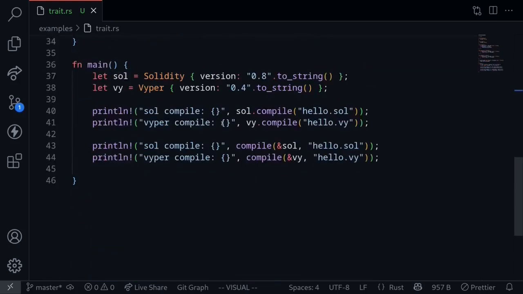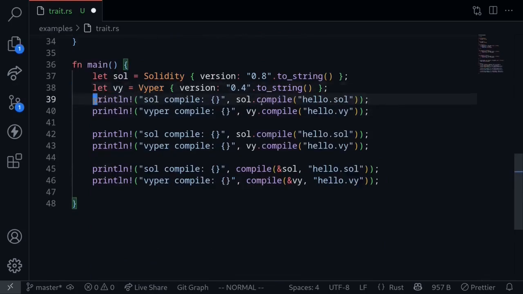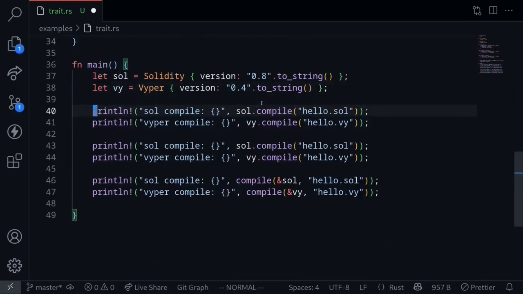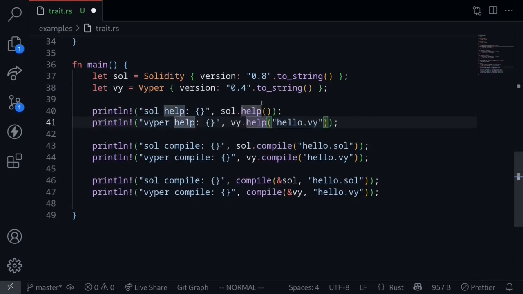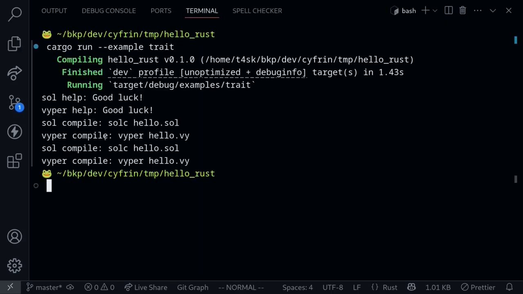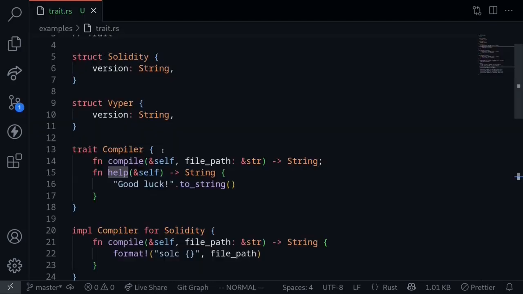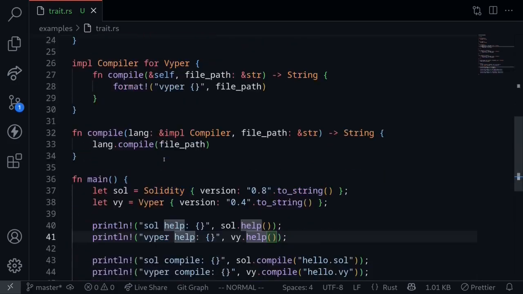And now, going to the main function, we'll be able to call the function help. Let's print these out. Let's copy these and then modify it. Call the function help on the solidity struct, and then call the function help on the Viper struct. Execute the code, and we get sol help, good luck, Viper help, good luck. So in this video, we looked at an example of how to define and implement a trait so that we can pass multiple types as a function input.